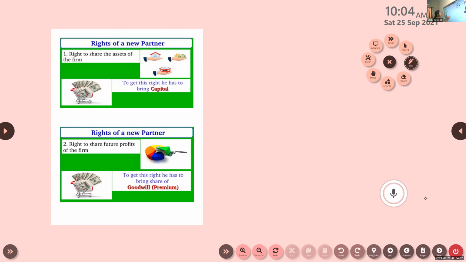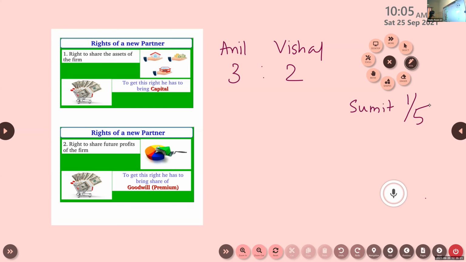There is Anil and Vishal. Listen, everyone. They were sharing profits in the ratio 3:2. They admitted Sumit for 1/5 share. Nothing else is given to you. Correct? The old ratio is there and the new share of Sumit is here.